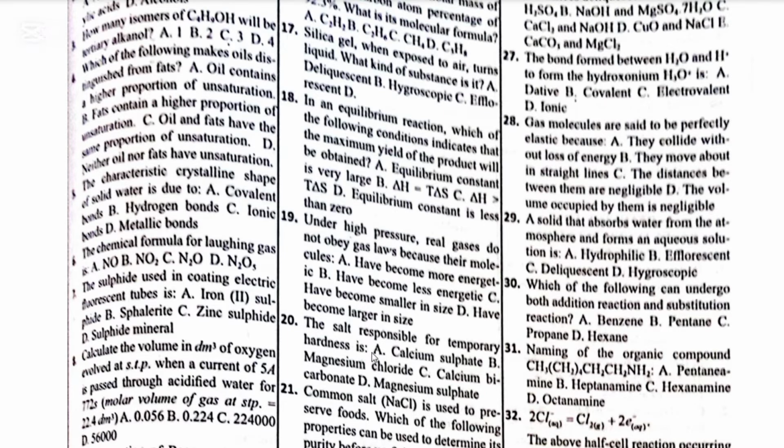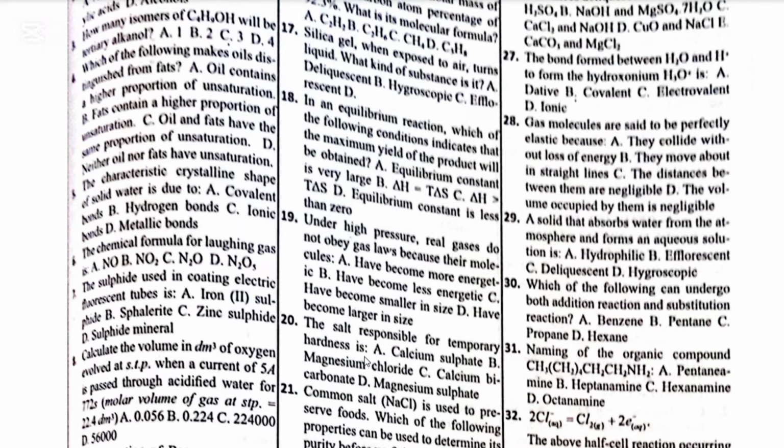Number 20. The salt responsible for temporary hardness is: A. calcium sulfate, B. magnesium chloride, C. calcium bicarbonate, and D. magnesium sulfate. So the answer from this is calcium bicarbonate and magnesium bicarbonate.